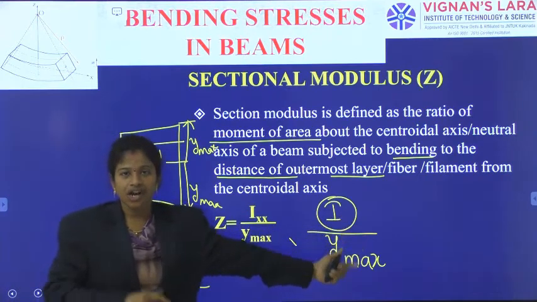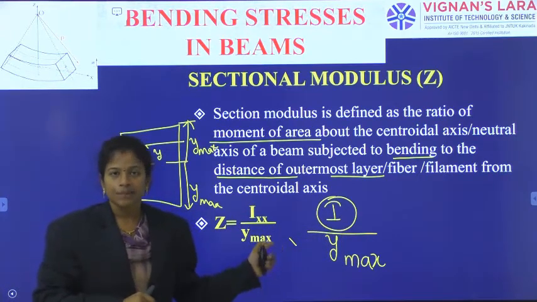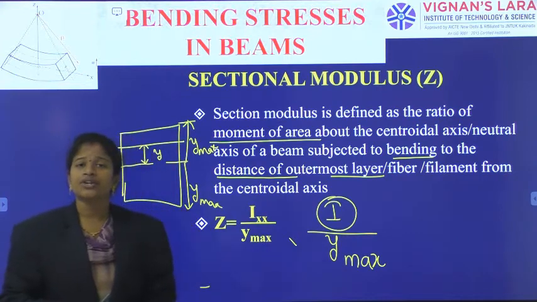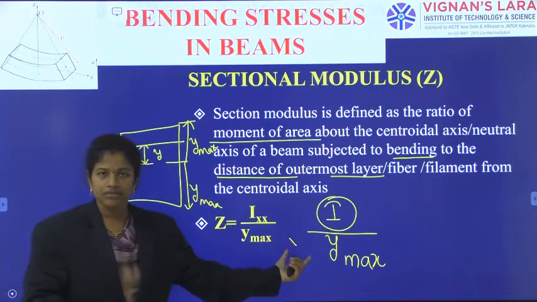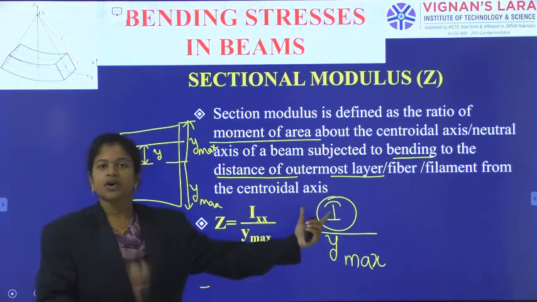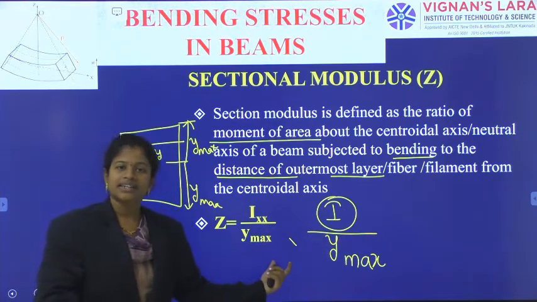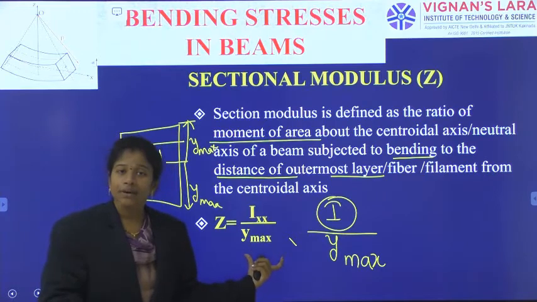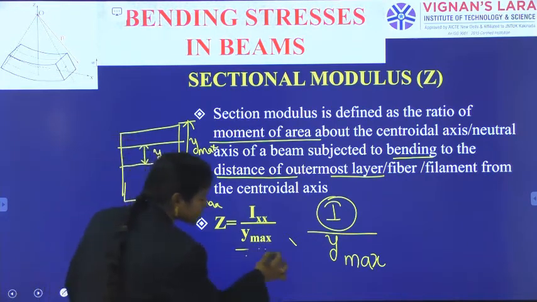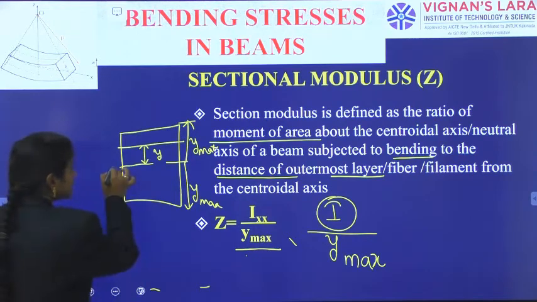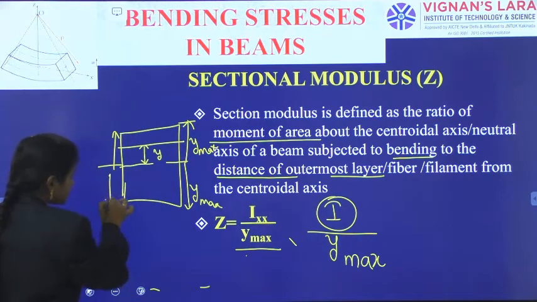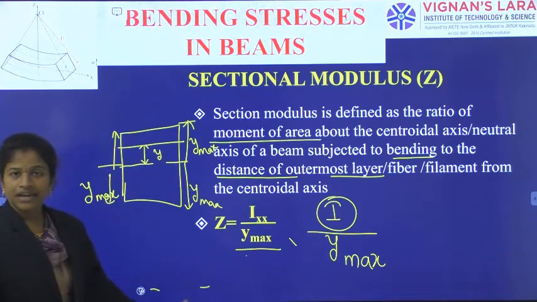The moment of inertia of the beam section about the neutral axis. What is the neutral axis? That is the centroidal axis only. So the moment of inertia about the neutral or centroidal axis is divided by the distance of the extreme fiber from the neutral axis, either this value or this value. The extreme layer's distance I write as y maximum.